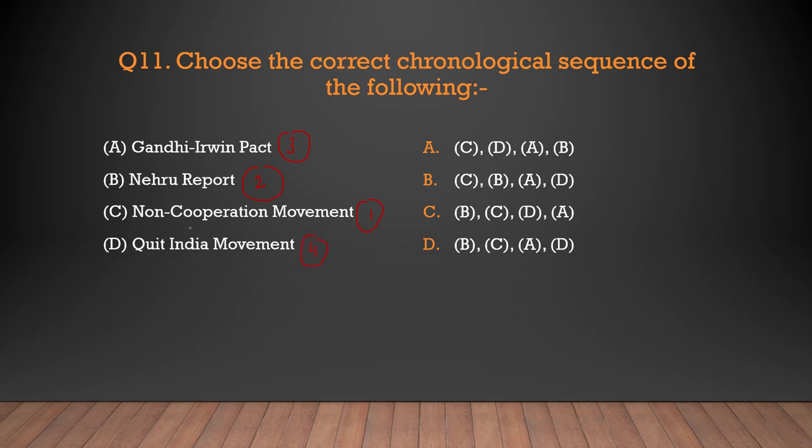So if we see, the order will go like this: first of all C, Non-Cooperation Movement, then B, Nehru Report, then A, Gandhi-Irwin Pact, and in the last we have D, Quit India Movement. So C, B, A, D. Looking at the options, option B is the correct answer. C, B, A, D.